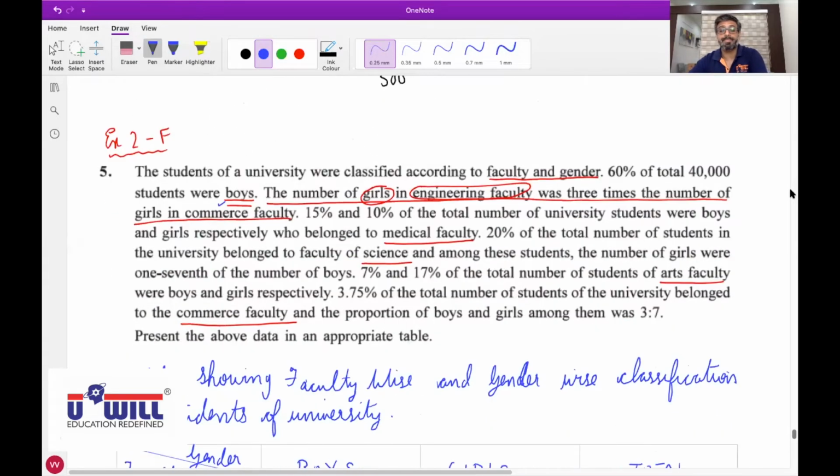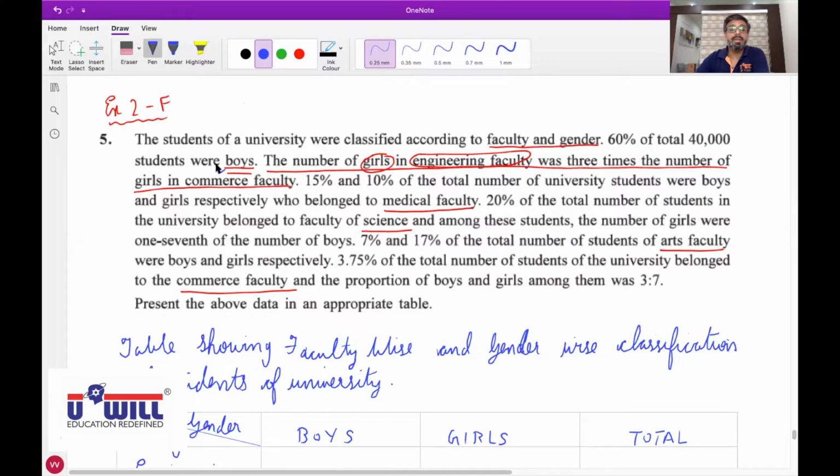Okay. Very first. The students of university were classified into faculty and gender. 60% of total 40,000 students were boys. Amitya, where will we record this 40,000 and 60%? Total number of students. So where should I write if I give the numbers?